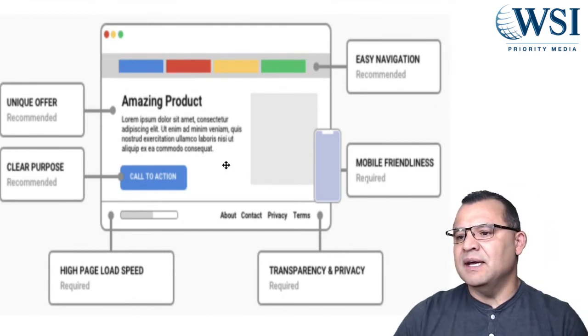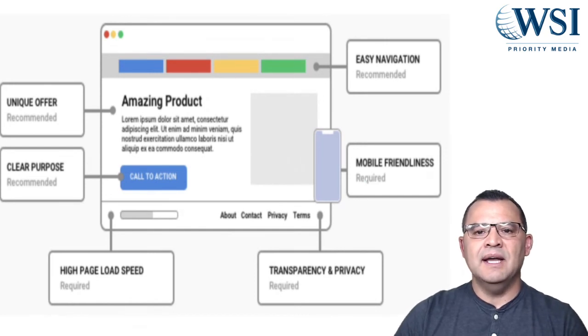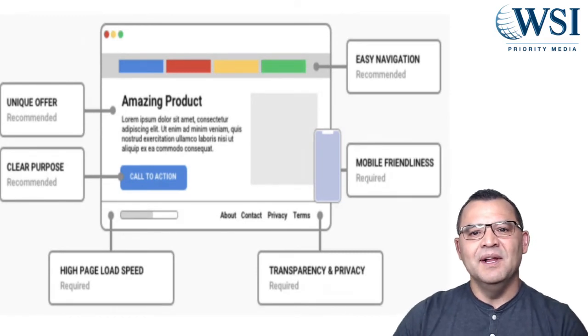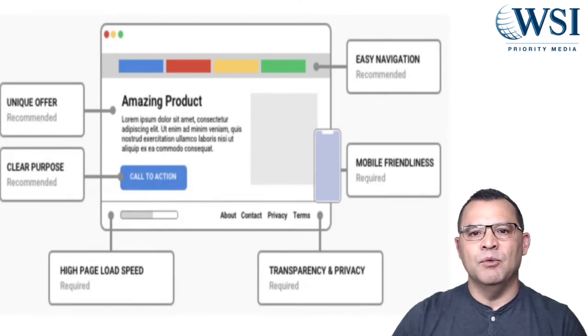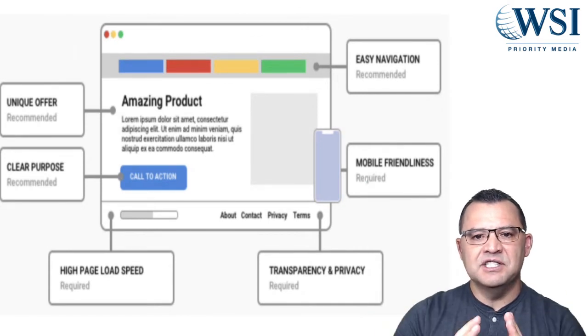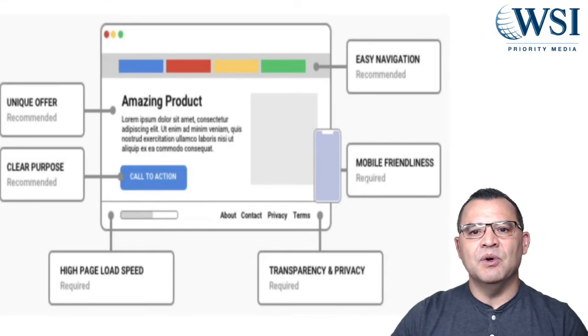Mobile friendly is the next biggie on your list. You'd be shocked if I told you how many times I see a landing page that's built for desktop, they forget to check mobile, and mobile's just a complete mess. Mobile first. When you're running a campaign, look, we're seeing over 80%, sometimes over 90% of the clicks coming in on mobile. So it should be all mobile optimized, where it condenses for easy reading, your hamburger menu, all the images, all the fonts, a good, easy, simple navigation, a good, easy, user-friendly experience.